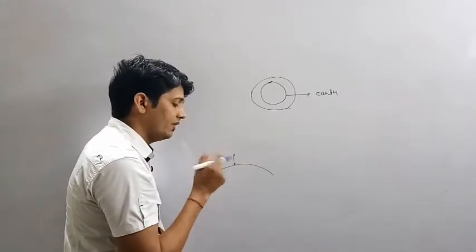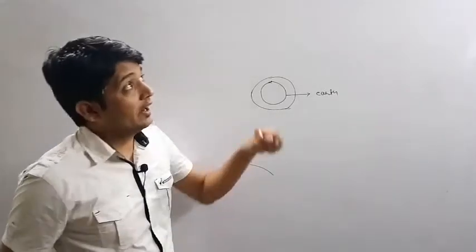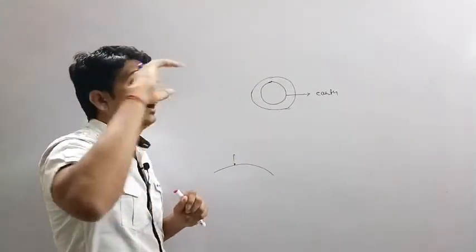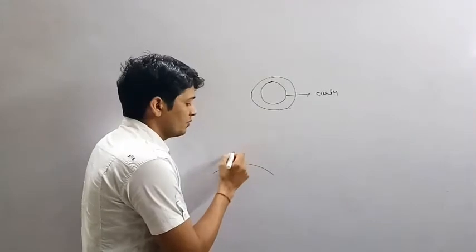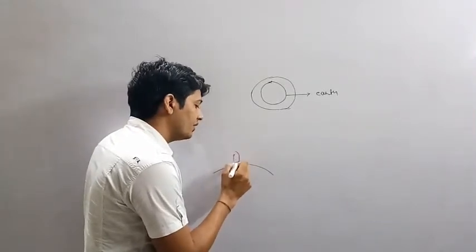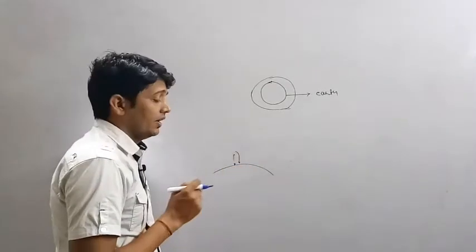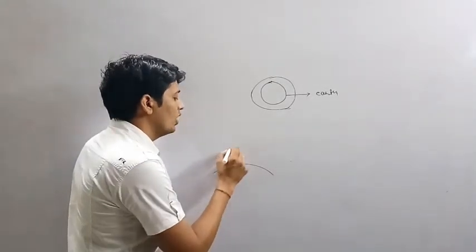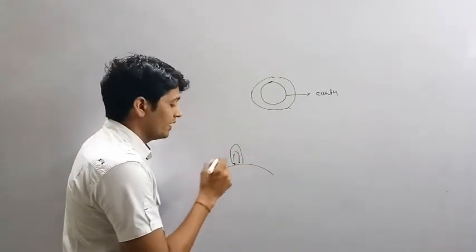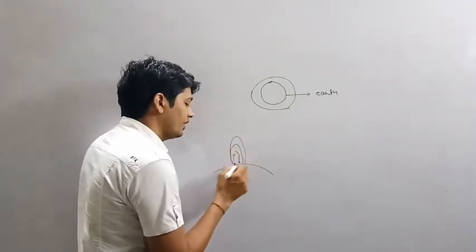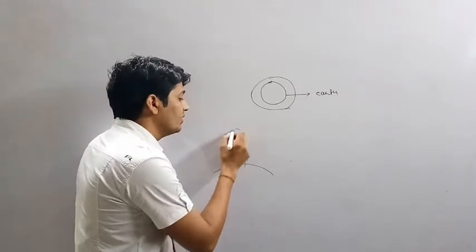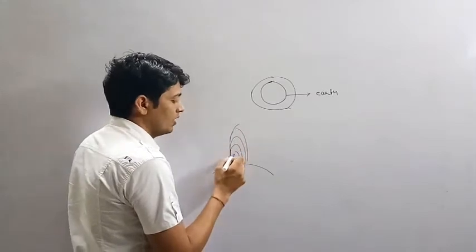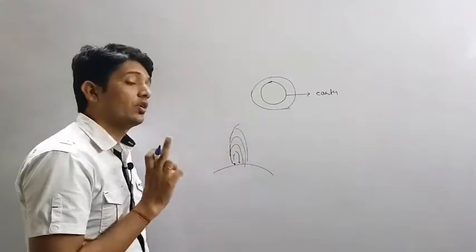If we throw the ball at some initial velocity, it will go up, reach some height after some time and then come back to the earth. If we increase the velocity of this ball, the ball will go up to here, then come back. Likewise, if we keep increasing the initial velocity, one time will come when the gravitational force of the earth will not work on the ball.